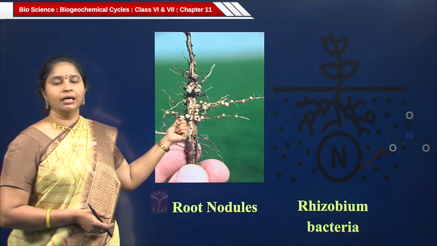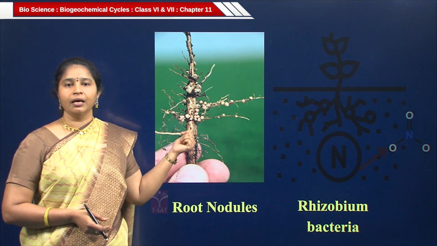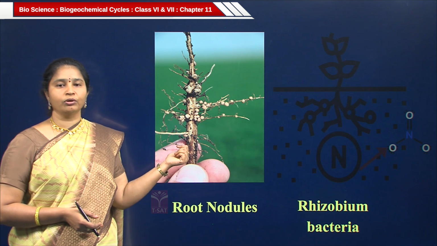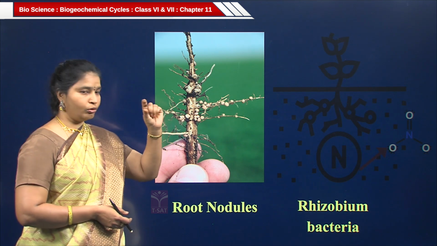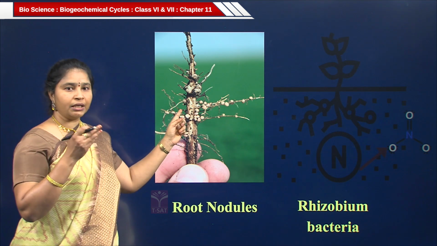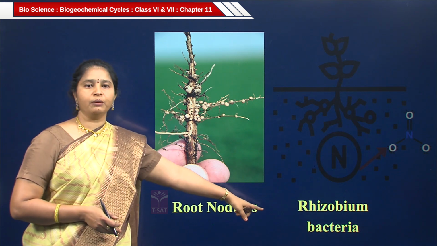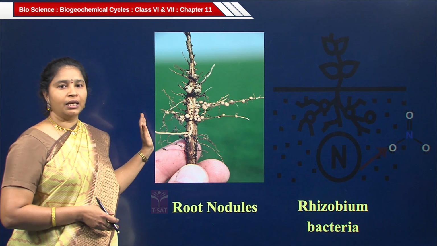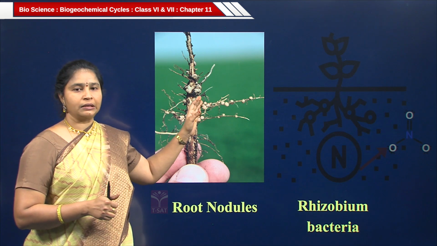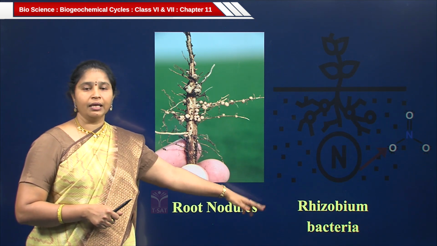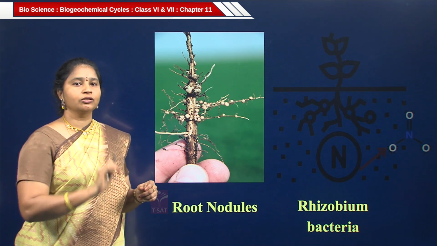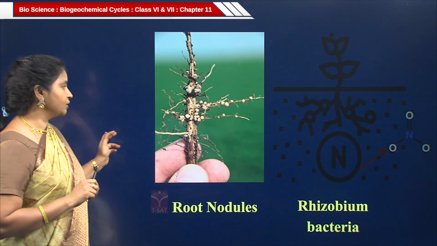So, here you can see, in the previous slide we have seen that plants like Leguminaceae have the bacteria in their root nodules. Here you can see the root nodules, they are round granule-like structures on the roots. Inside the root nodules we can find the rhizobium bacteria. For example, in groundnut plants, if you pull out the plant, you will see these kinds of nodules, and in them rhizobium bacteria are there. These rhizobium bacteria absorb the nitrogen from the atmosphere and fix the nitrogen in the soil in the form of nitrates. That is called nitrogen fixation.